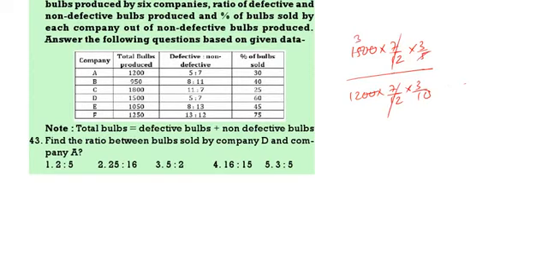Or else you can do like this. 5 300s, then 300 into 3 is 900. Here 7 by 12 cancel. This is 120 into 3, that is 360. Now 900 by 360 is 90 is to 36. 18 5s, 18 2s. It is 5 is to 2. 5 is to 2 is the correct answer.